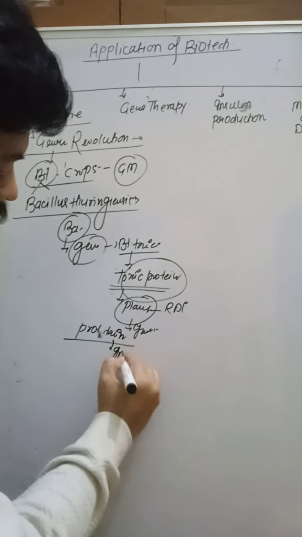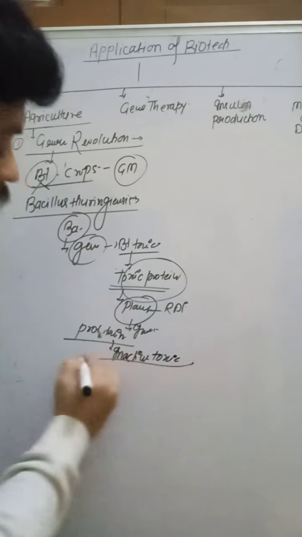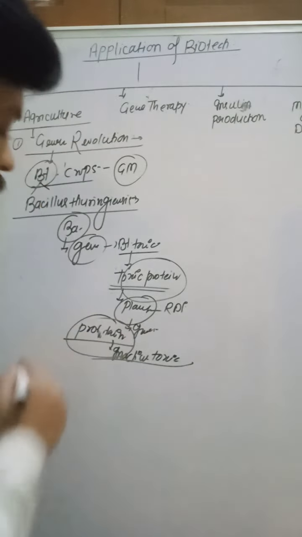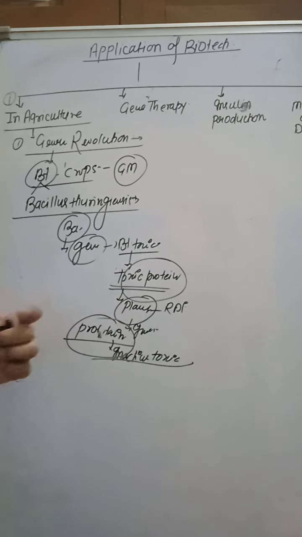Protoxin means inactive toxin. So the Bt toxin does not affect the bacteria, because it is present as protoxin, the inactive toxin, so it does not cause any harm to the bacterial cell.